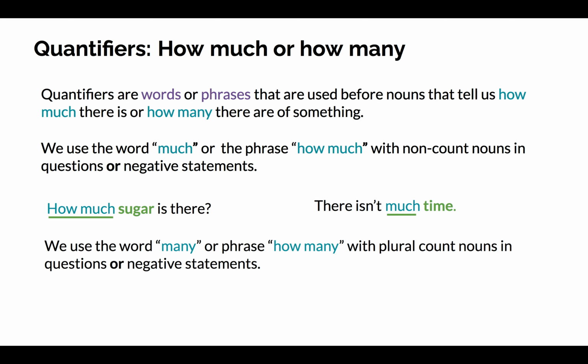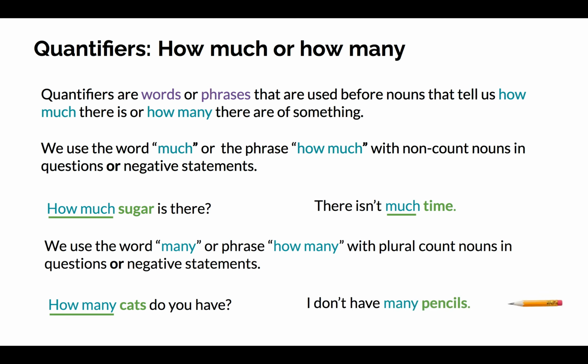We use the word many or phrase how many with plural count nouns in questions or negative statements. How many cats do you have? And I don't have many pencils. Cats and pencils are plural count nouns. We use how many and many before the nouns in these examples. How many is the question, and don't have is a negative statement. So we use many.